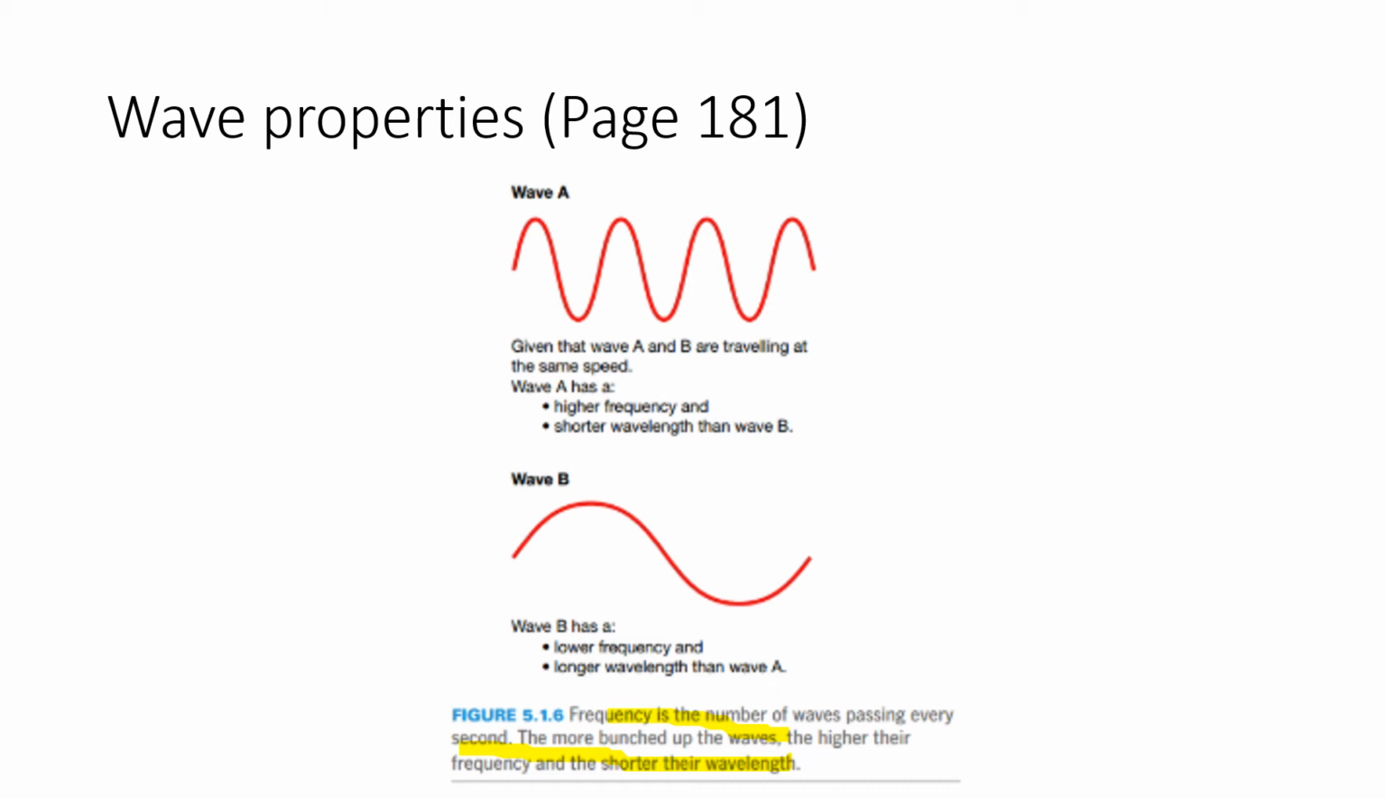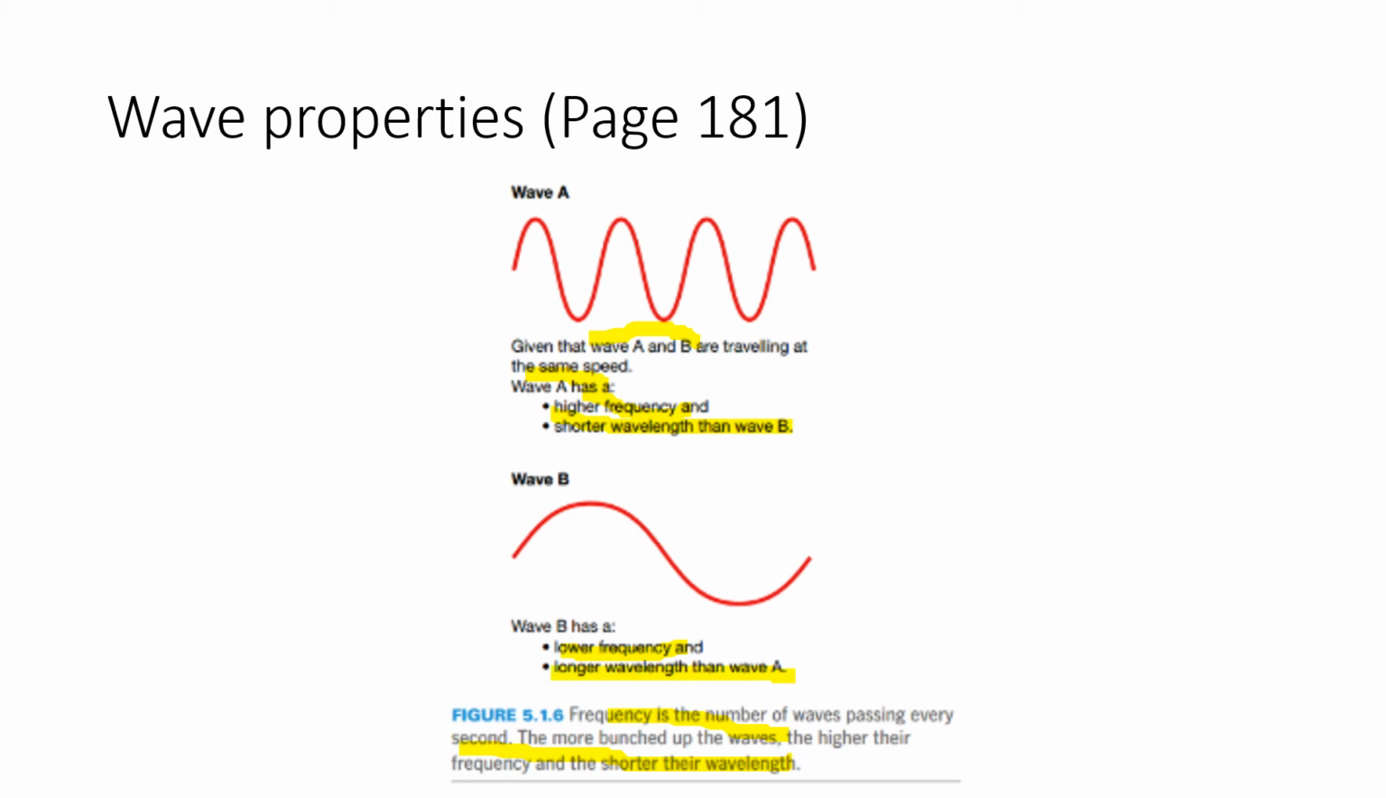If you have 3 waves per second, then the frequency will be 3 hertz. If it's 5 waves per second, it will be 5 hertz. So you have wave A and wave B. Given that wave A and B are traveling at the same speed, wave A has a higher frequency and shorter wavelength than wave B. Wave B has a lower frequency and longer wavelength than wave A. Do we all agree?